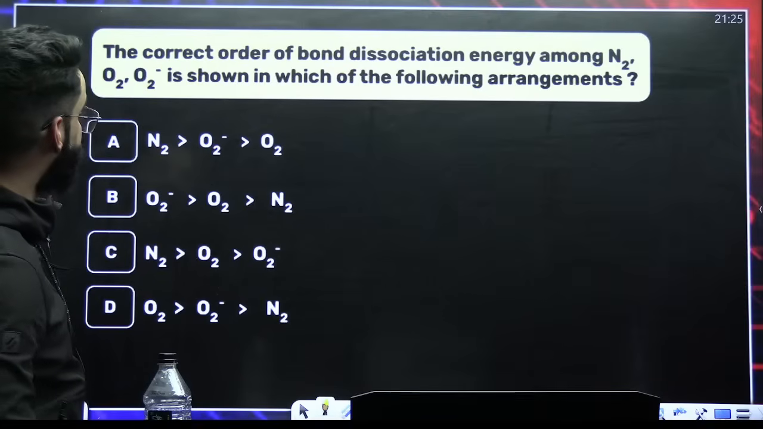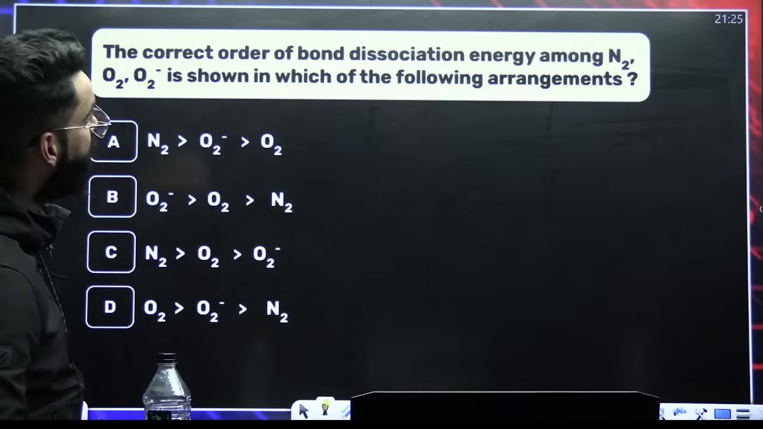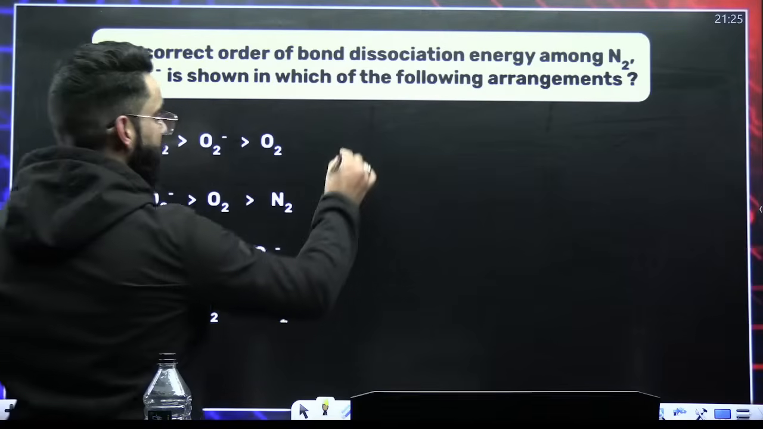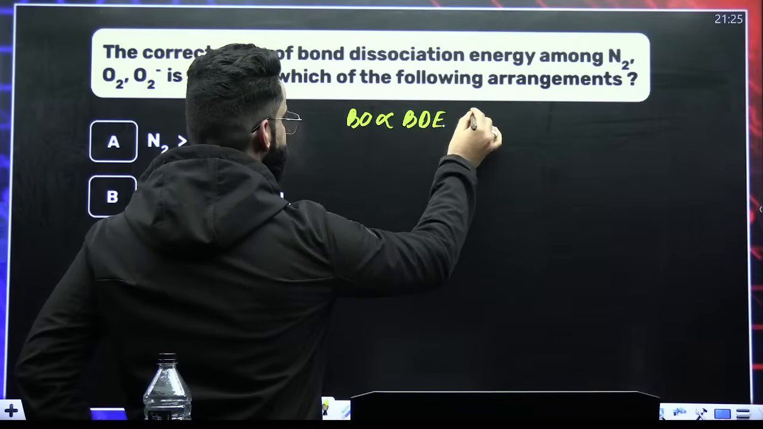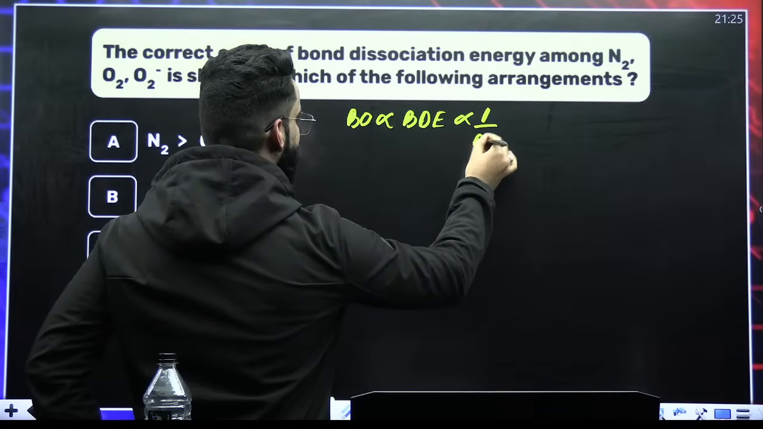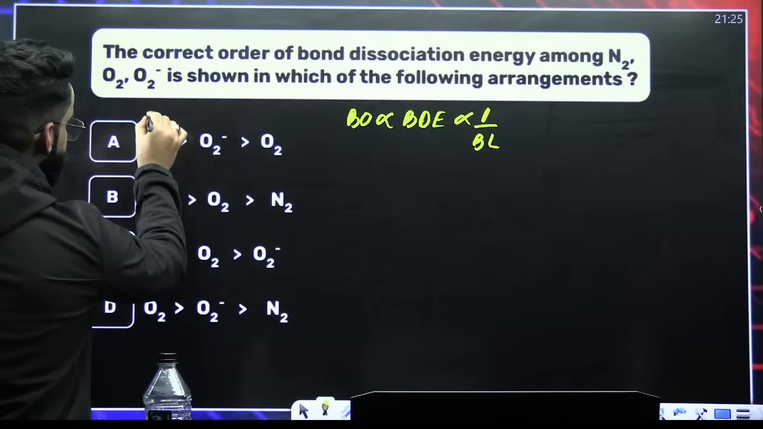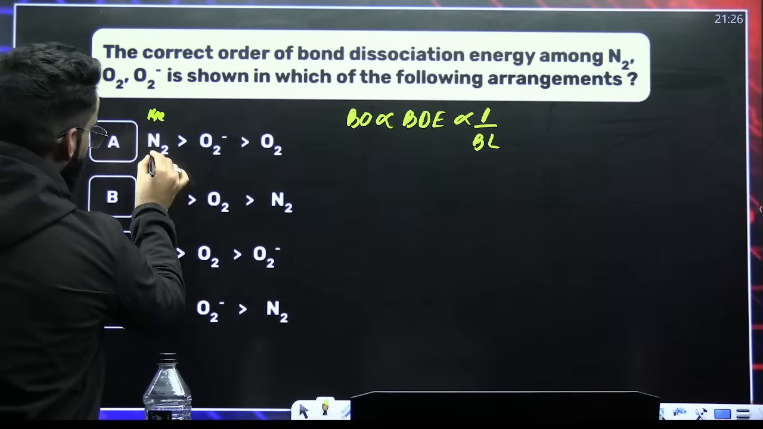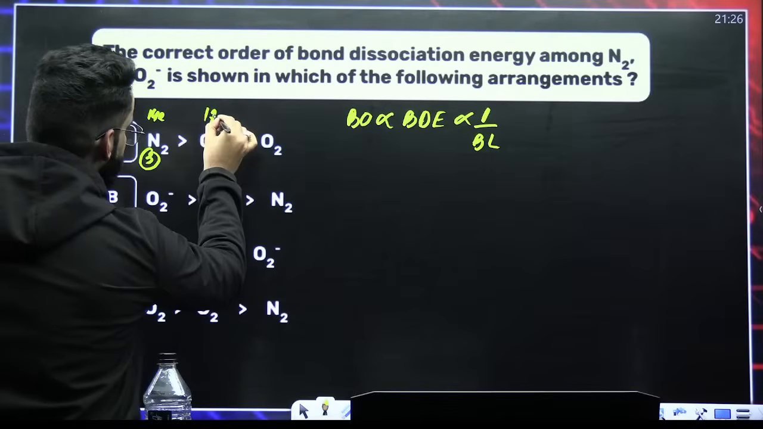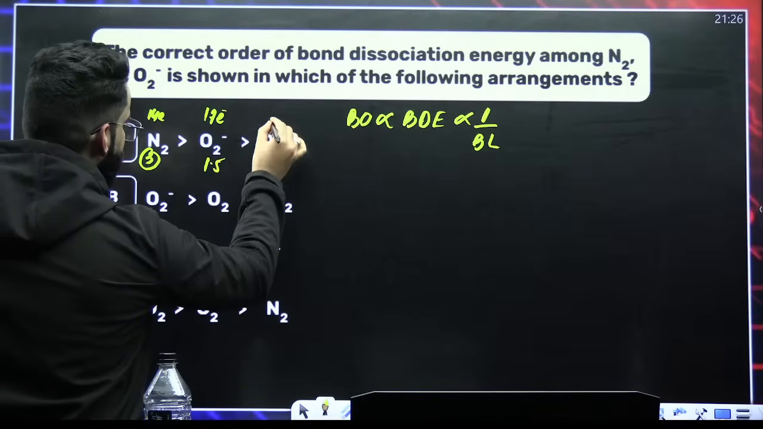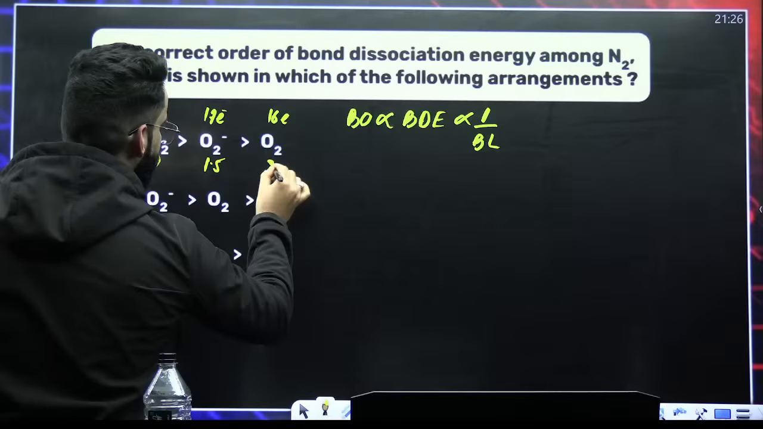This question also we solved in the yesterday session. Bond dissociation energy order. Your bond order is directly proportional to bond dissociation energy, which is inversely proportional to bond length. I hope you know. Now, this is 14 electron species, N2. It will have bond order of 3. This is 16 plus 1, 17 electron species, bond order of 1.5. This is 16 electron species, O2, bond order of 2.